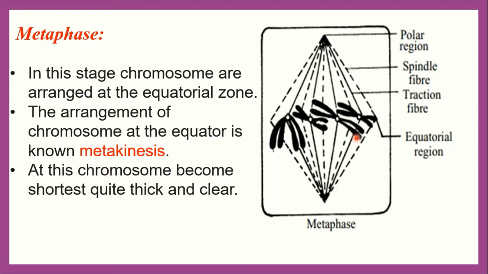And in this stage, chromosomes become most shortest, thickest and clear. Here, the centromere of each chromosome remains at the equatorial region and the arms of the chromosome remain towards the poles. And at the end of this stage, two chromatids become clearly visible. Here this portion is called two chromatids, so that the two chromatids can be separated in this stage.